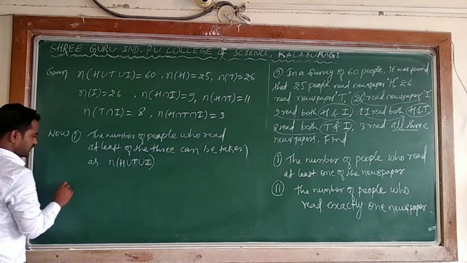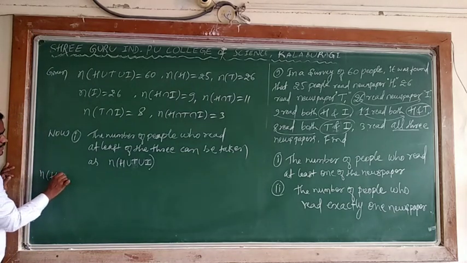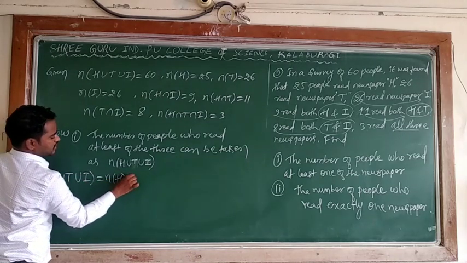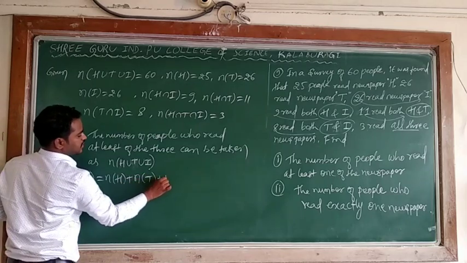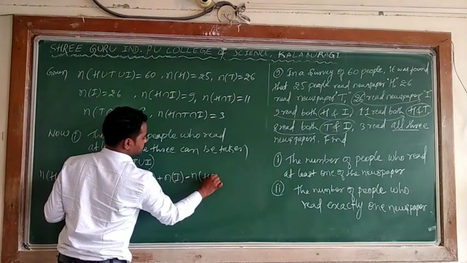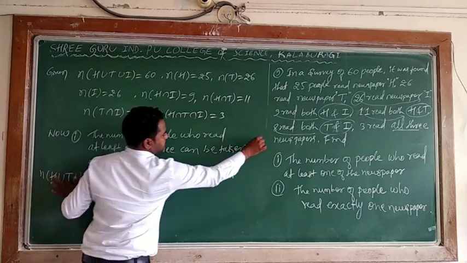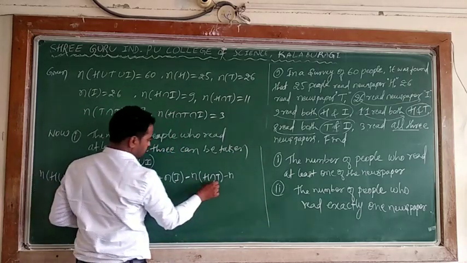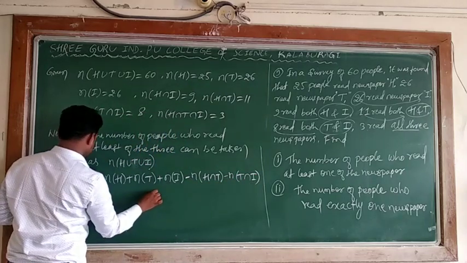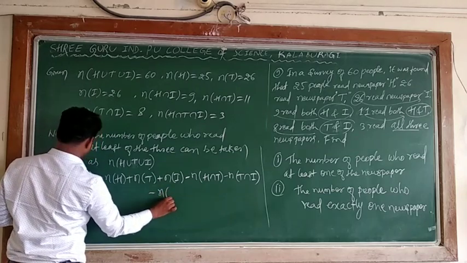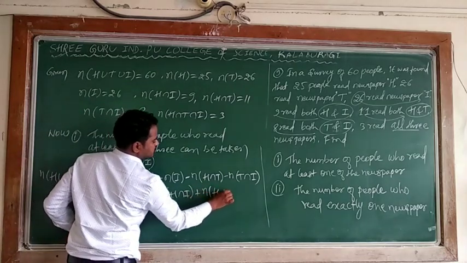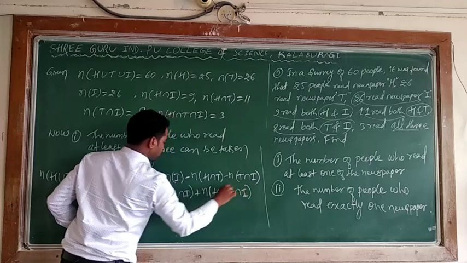What is the formula? I can write now n of H union T union I can be obtained by n of H plus n of T plus n of I minus n of H intersection T minus n of T intersection I minus n of H intersection I plus n of H intersection T intersection I. This is the formula.